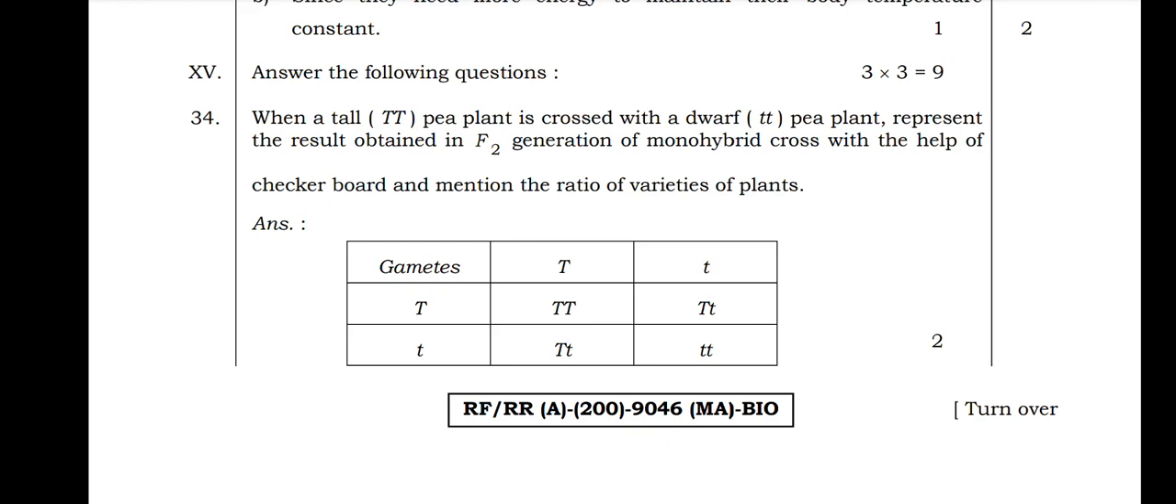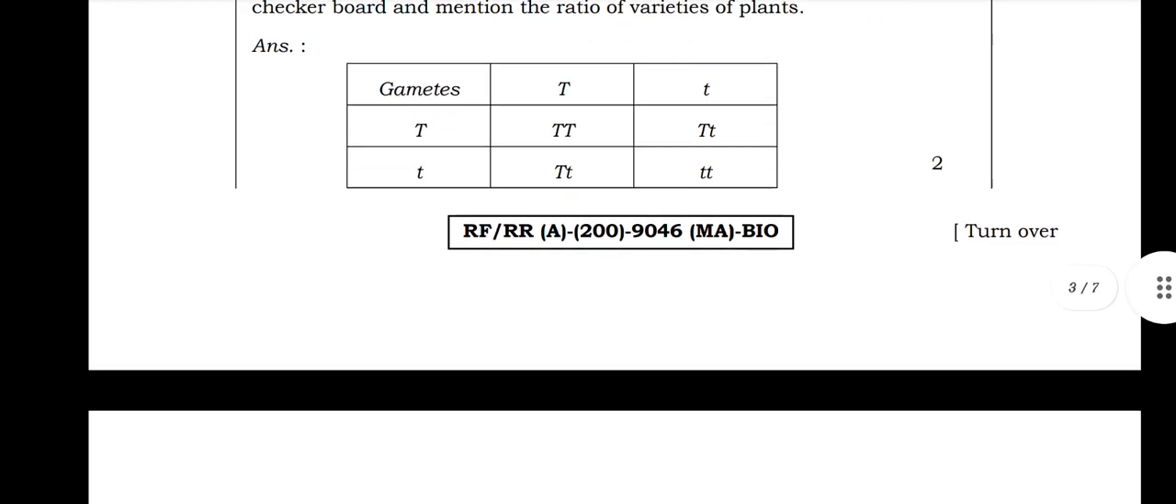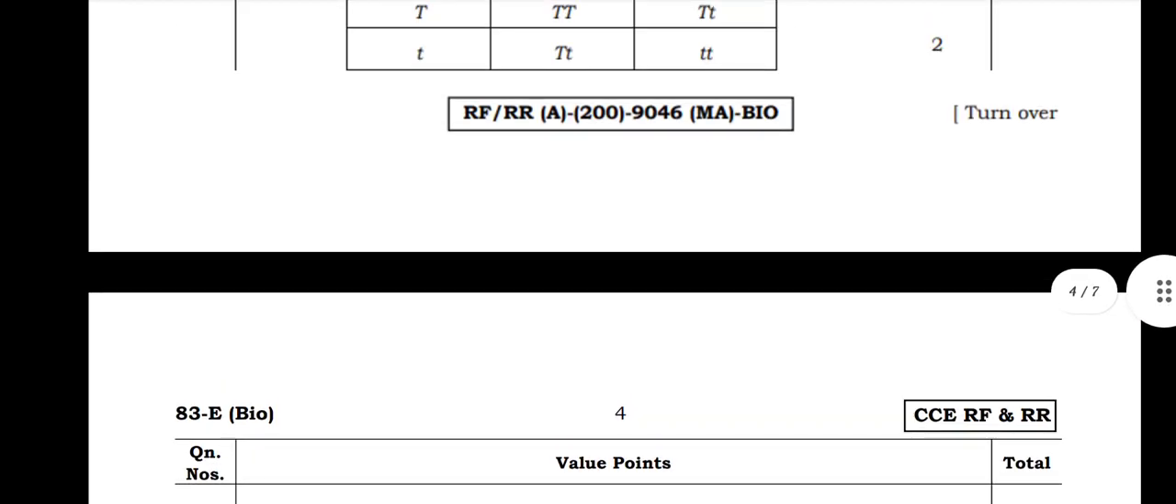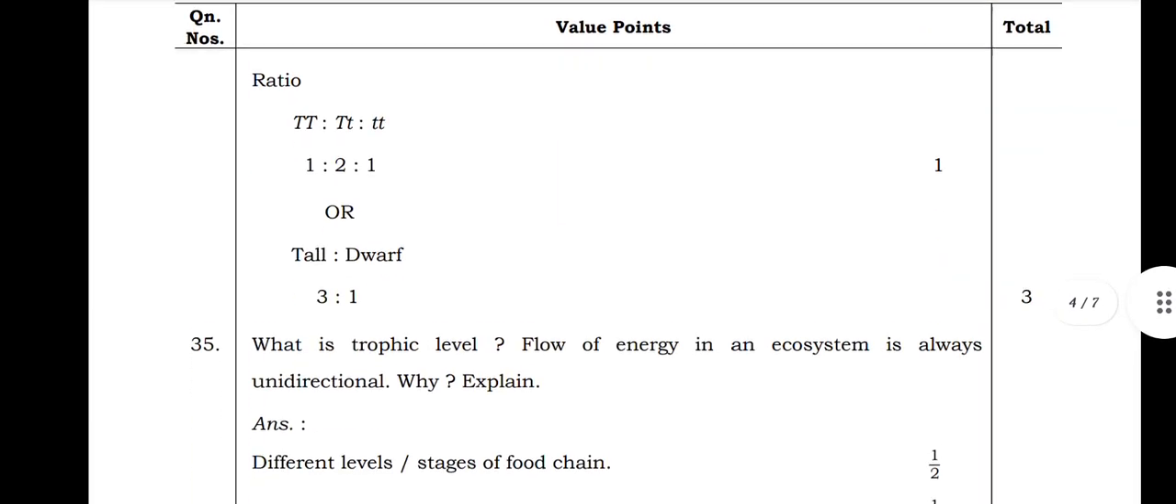For gamete capital T it will be capital TT, and for small t it will be one capital T and one small t. And for gamete small t, it will be Tt and tt. Like this you will get 2 marks. The ratio you also have to write: one capital TT, two Tt and one tt, that is 1:2:1. Or you can write the tall to dwarf ratio, that is tall is 3 and dwarf is 1. You will get 1 mark here, so totally 3 marks. This also you have to write.